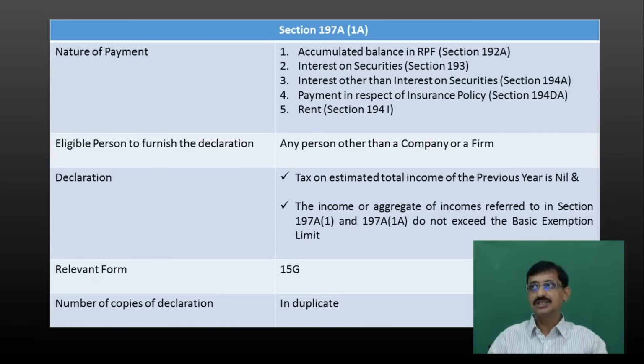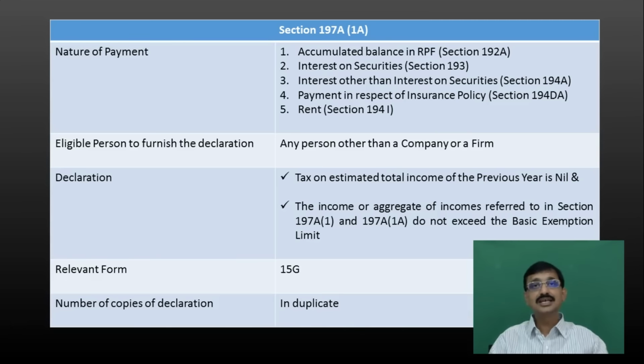Now what does subsection 1A of Section 197A state? Now in this particular case, the types of payments being received are those which are specified in Section 192A or 193 or 194A or 194DA or 194I, means 5 payments. 5 types of payments are dealt by subsection 1A and 2 types of payments are dealt by subsection 1.